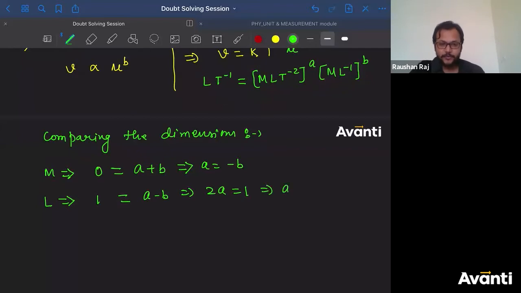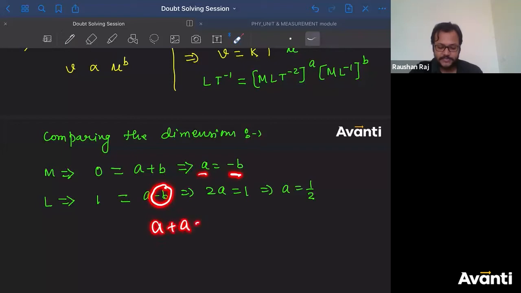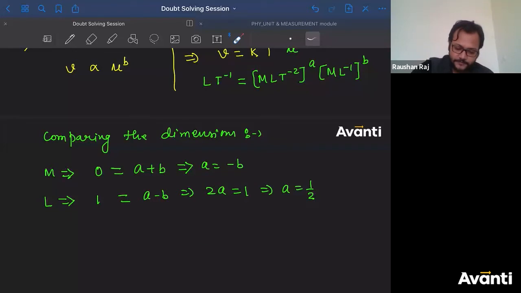Since A is equal to minus B, I can write this minus B as A. So A plus A is equal to 1, and that will give us 2A is equal to 1, and that is nothing but A is equal to half. So I got the value of A. Now if I got the value of A, can I say that B is equal to minus half?